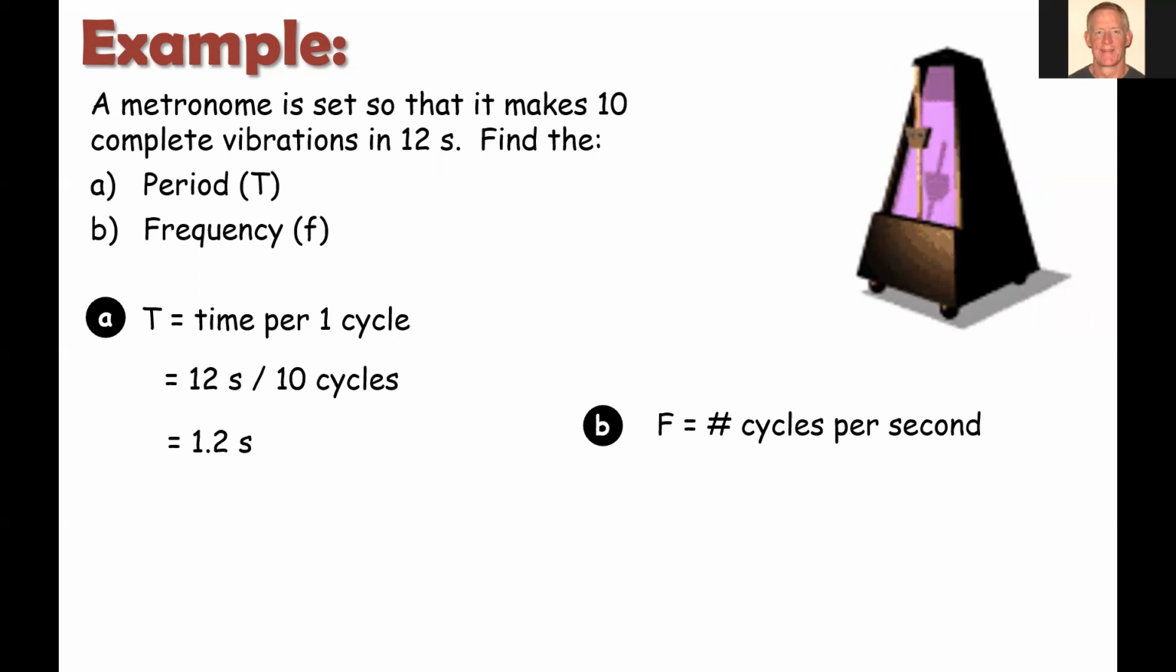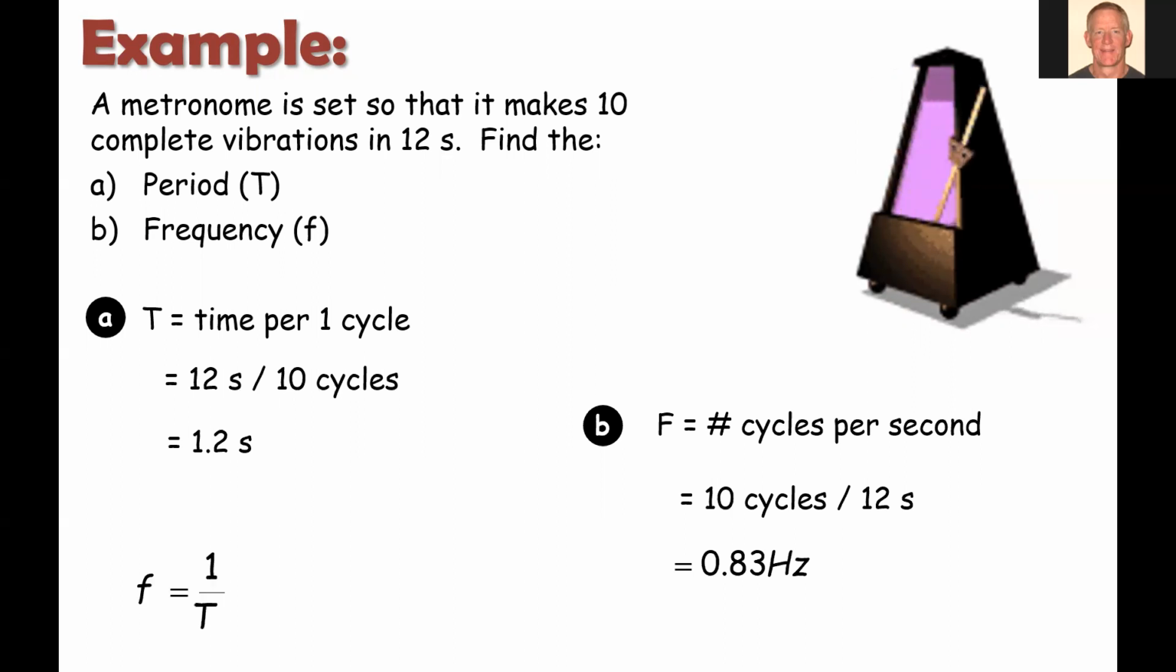For frequency, remember, it's the number of cycles per second. So we're just going to take the inverse of that ratio. It's going to be 10 cycles divided by 12 seconds, and we get 0.83 hertz. Okay, so these values should be inverses of each other. 1.2 seconds, if we find the corresponding frequency, would be 1 over that. And so we would get 0.83. So if we find one, we can easily find the other by simply taking the inverse, taking 1 and dividing it by that value.